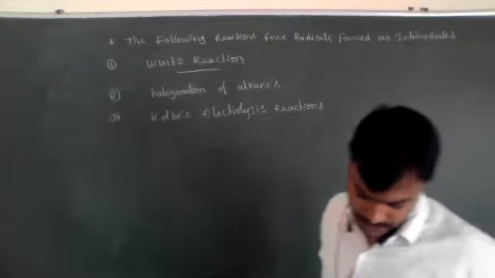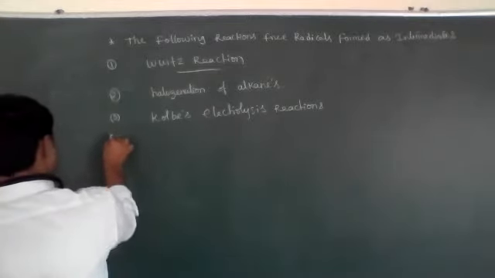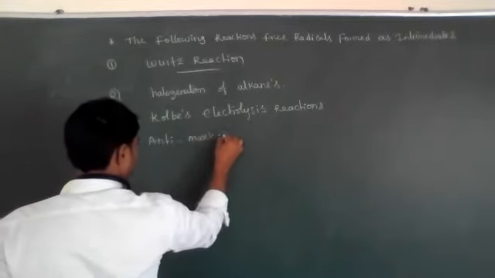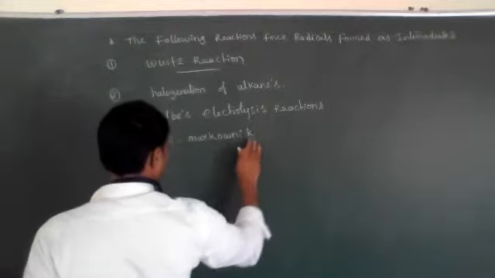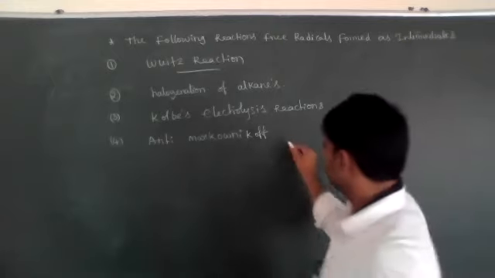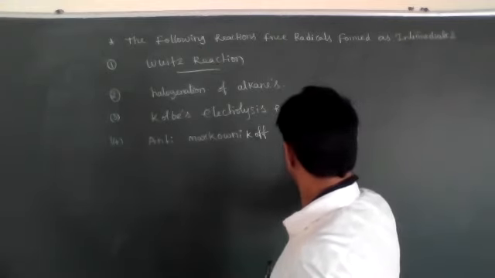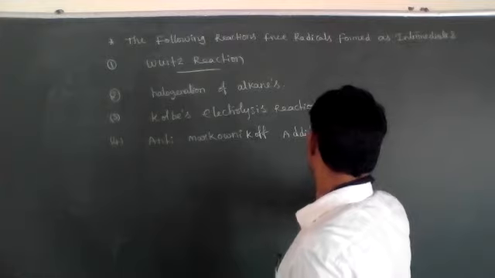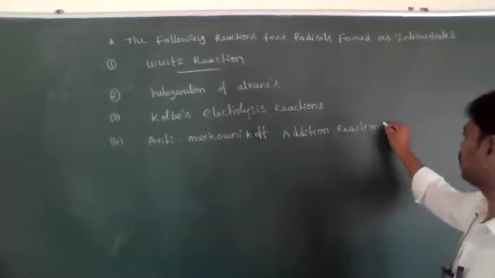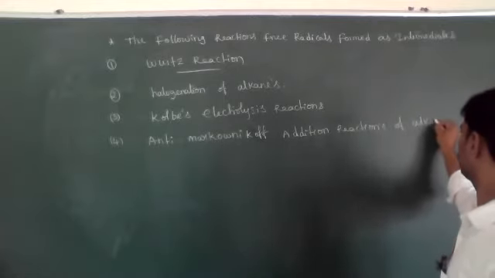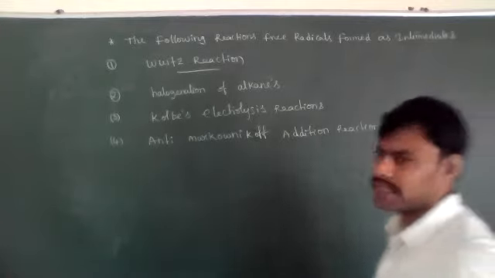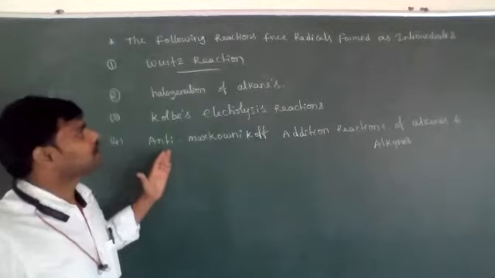And the fourth one is anti-Markovnikov addition reactions of alkenes and alkynes. These are the few important named reactions.